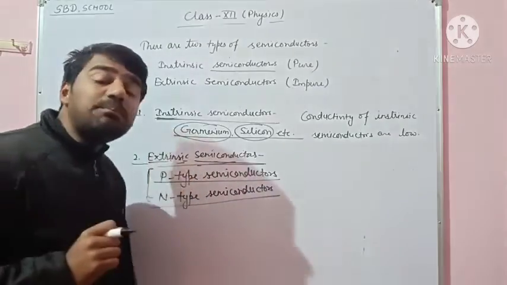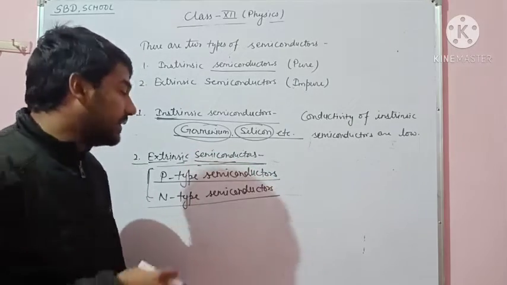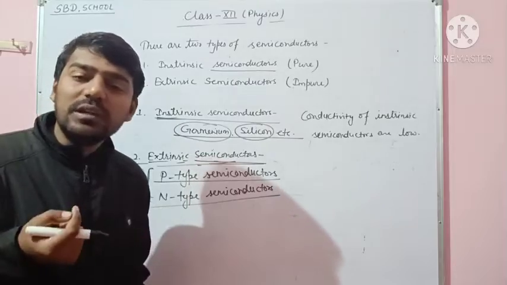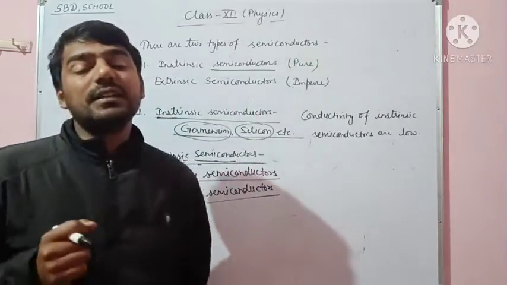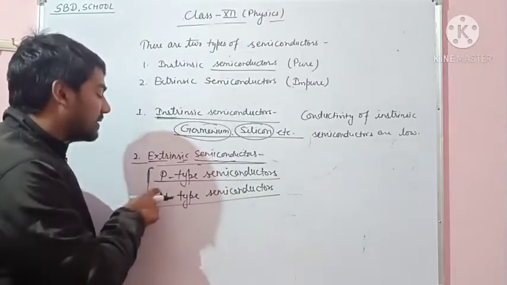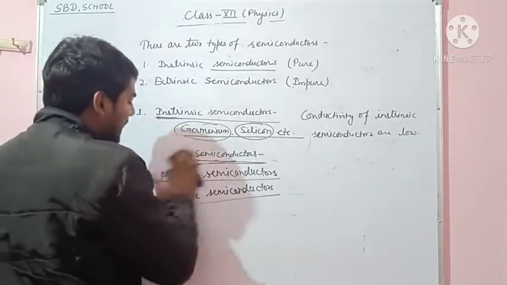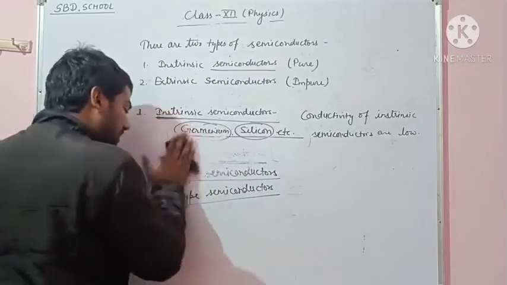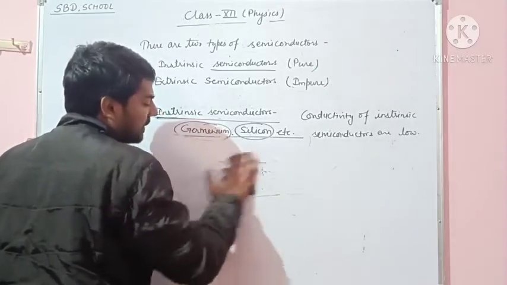They are called impure semiconductors because an impurity is added to them. We study the p-type semiconductor first. What is a p-type semiconductor?